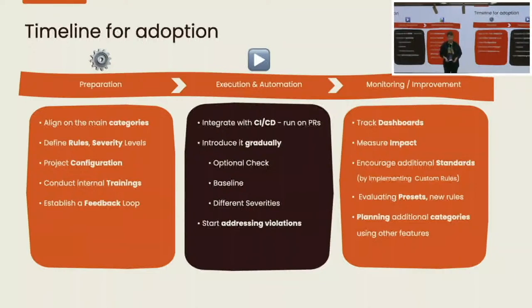And don't forget to celebrate the quick wins, because in the monitoring and improvement phase, using the dashboards and other reports, you can track the progress of your teams' adoption, and you can start measuring the impact: TTIs, screen rendering metrics, different memory leaks, app size, a lot of things. For example, you could also use the Dart DevTools, which were recently promoted. And when you have good adoption within your team, you can evaluate the presets and new rules every time, and you can also plan additional categories together with your team.